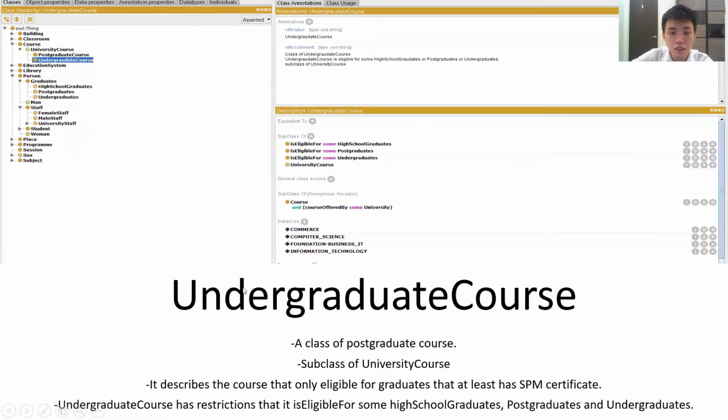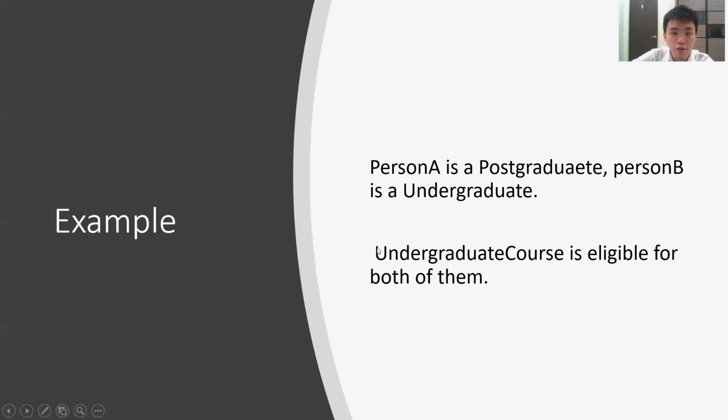The fourth class is undergraduate course. It is a class of postgraduate course, a subclass of university course. It describes the course that is only eligible for graduates that at least have an SPM certificate. Therefore, undergraduate course has a restriction that it is eligible for some high school graduate, postgraduate, undergraduate. For example, person A is a postgraduate, person B is an undergraduate. Undergraduate course is eligible for both of them.